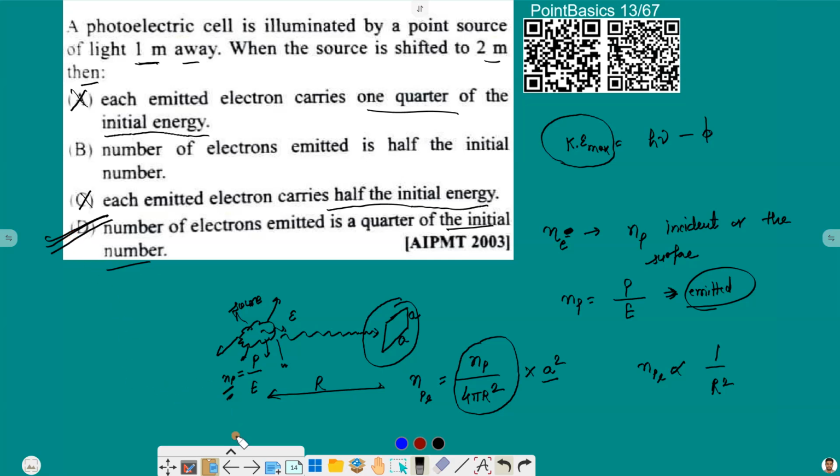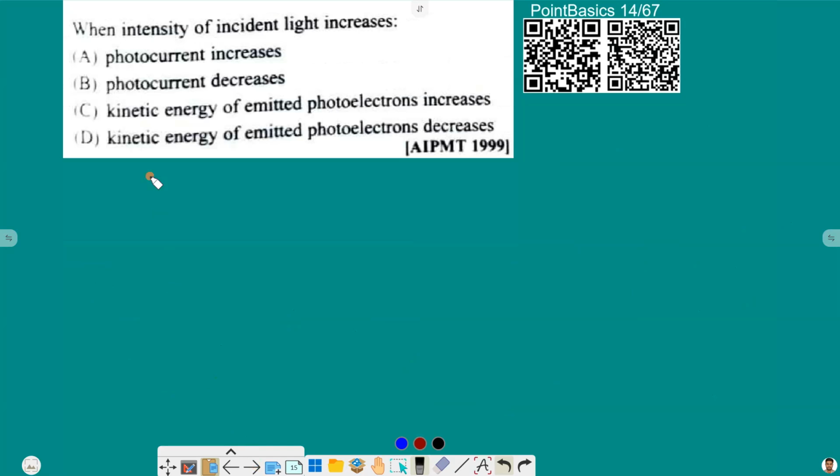With this, let's move to the next one. When intensity of incident light increases. Now what is intensity? We know that the number of photons is power by energy of the photon, and power is intensity times area.